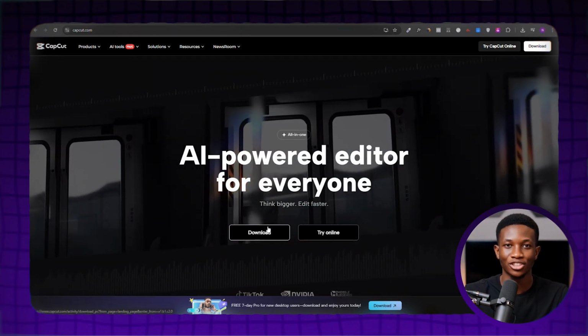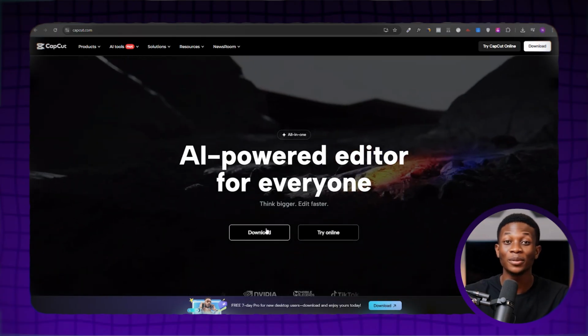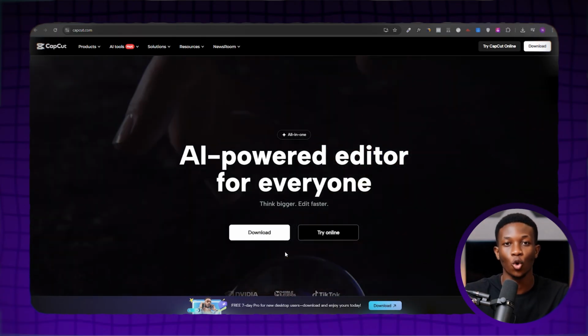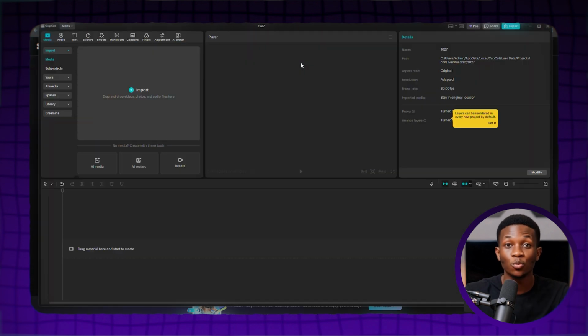First, you'll need video editing software. There are many options out there, and all of them can accomplish this task. But we'll be using CapCut PC for this process. Please note that this also works for mobile users. So, download the CapCut PC software if you don't have it. You can download and install it from their website. Once you have it, simply open it. You'll land on a page where you'll click Create New Project.